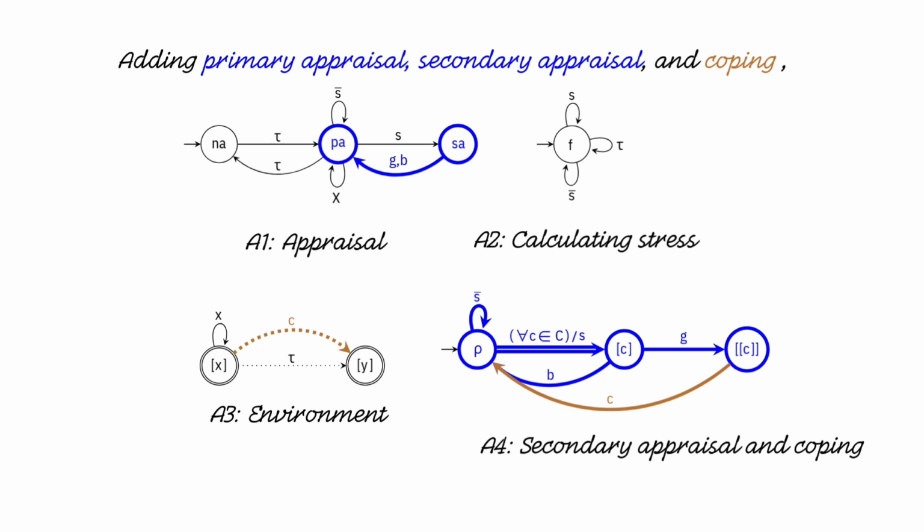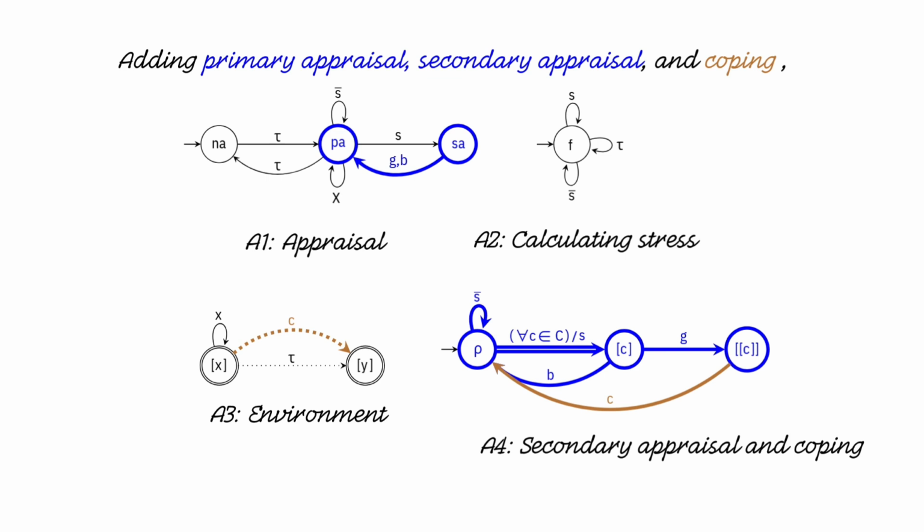In automaton 4, I begin in a state called ρ. Then, when I read the letter S, I will choose non-deterministically one coping strategy, which is written by C under brackets. In this automaton, for every coping strategy C, there is a transition between the state ρ and the state brackets C, which is labeled by S. When I take S, I simply pick one of these strategies.